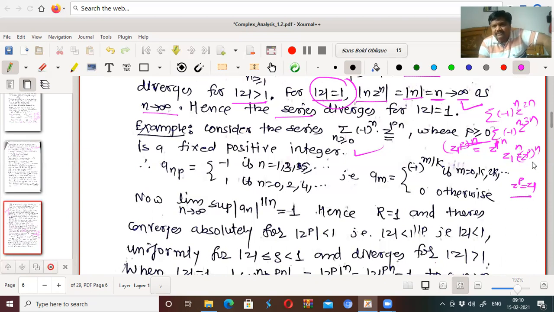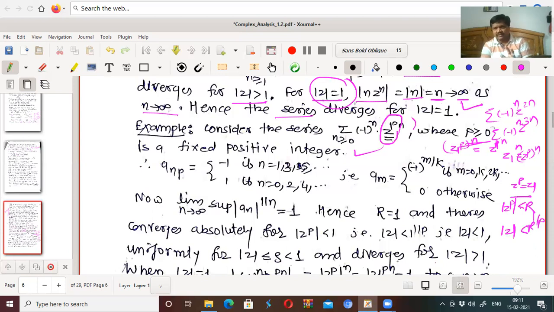mod z1 less than r. Mod z1 less than r means what? Mod z raised to p less than r. That means what? Mod z less than r to the power 1 by p. So the series converges for mod z less than r to the power 1 by p.